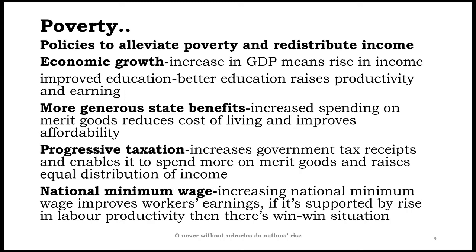So whenever the government spends more on merit goods, it will improve living standards and the quality of life of people.